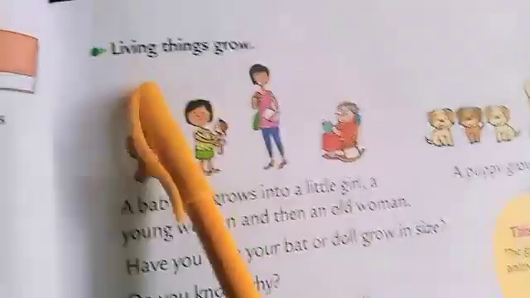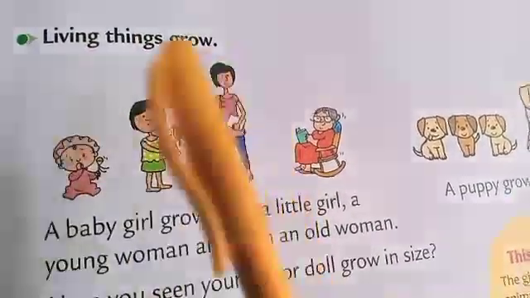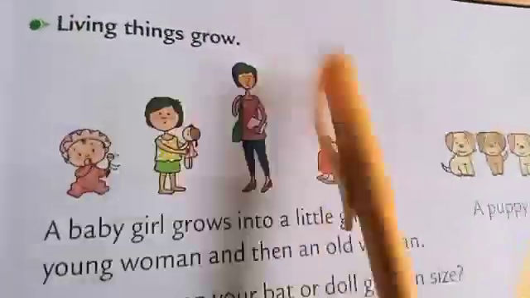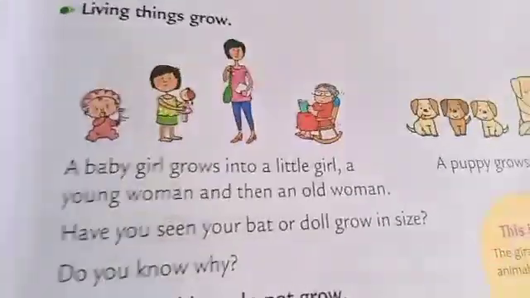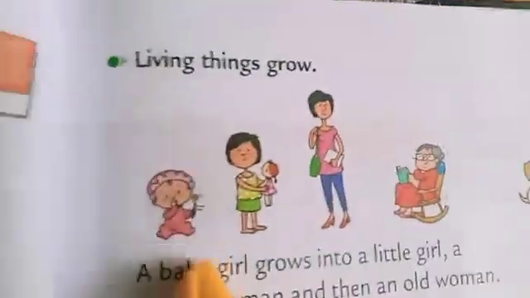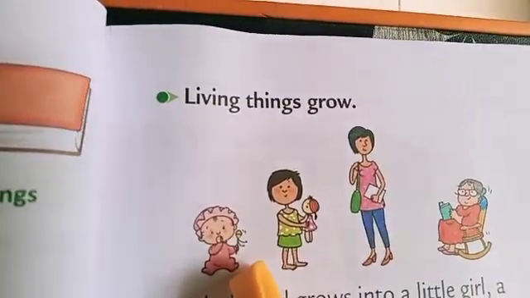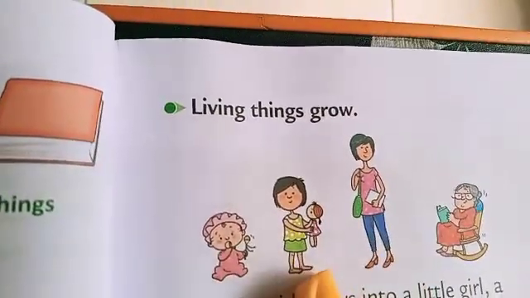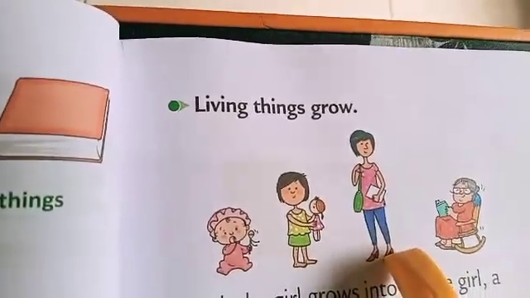Now we will move towards our next topic, living things grow. Now we will see the difference between living things growing and what about non-living things. You can see here in the first picture the baby girl. Then this is the picture of a little girl. This is the picture of a young woman.